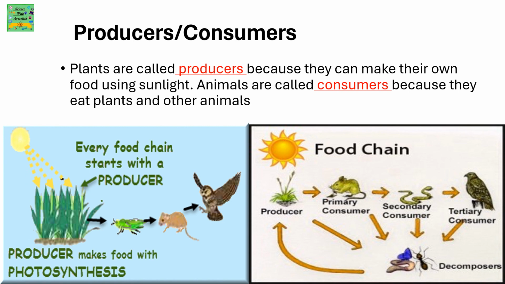Producers or consumers. Plants are called producers because they can make their own food using sunlight. Animals are called consumers because they eat plants or consume plants and other animals.